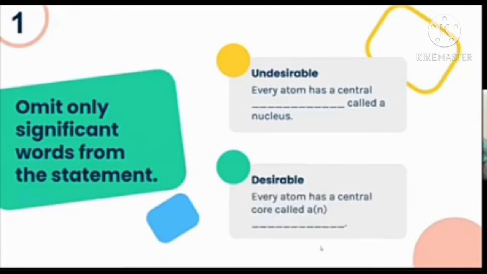Example, undesirable: Every atom has a central blank called nucleus. The item being omitted in this example is not the important concept. Hence, to make it desirable, we say: Every atom has a central core called a nucleus. The nucleus is the significant word or significant concept in the said statement.